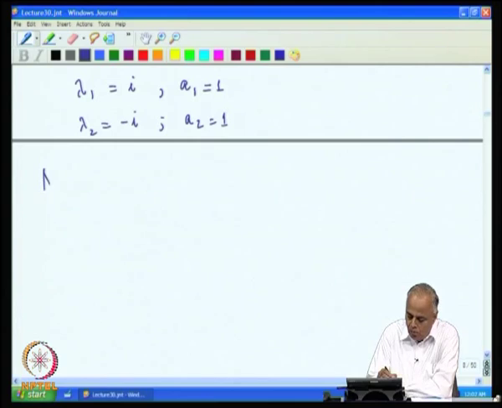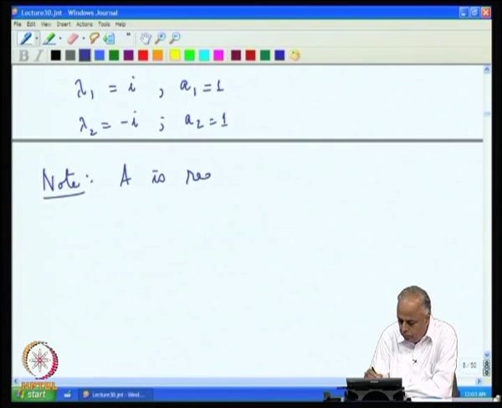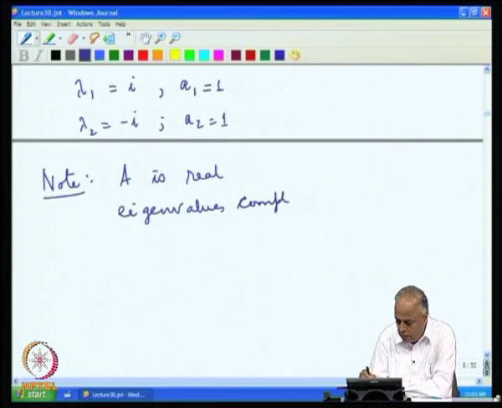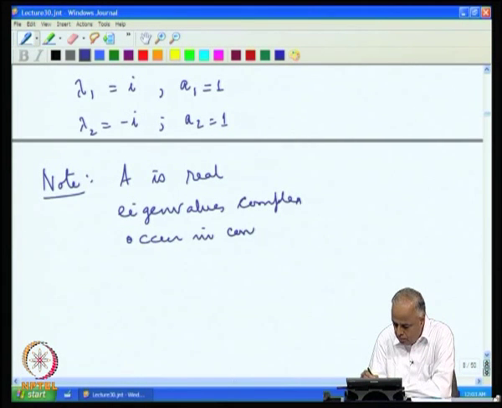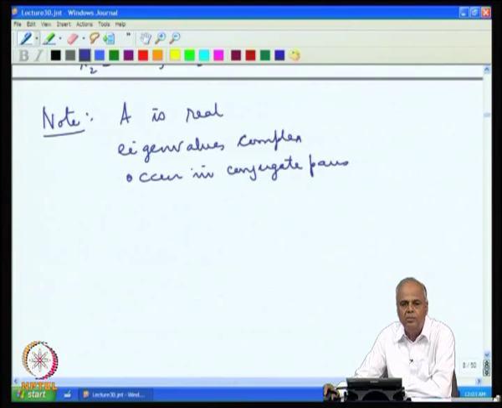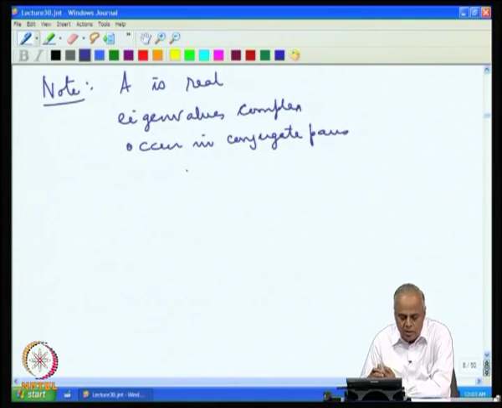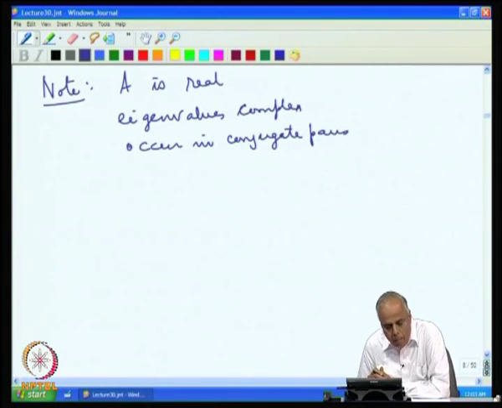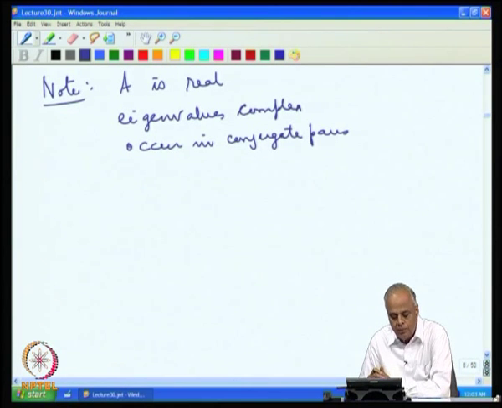So, here note: A is real, eigenvalues are complex, and they occur in conjugate pairs. Whenever you have a real matrix and it has an eigenvalue which is complex, the complex eigenvalues must always appear in conjugate pairs.